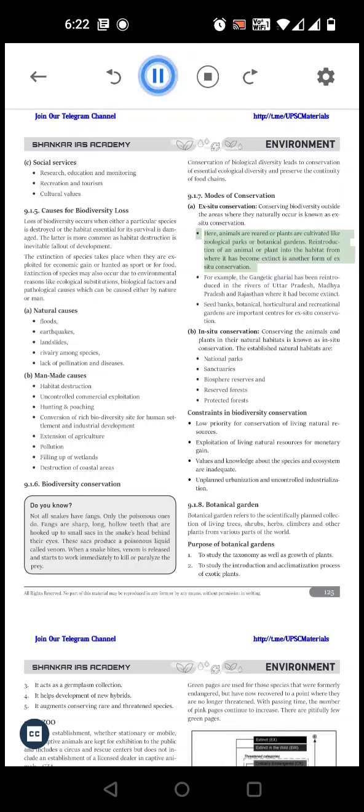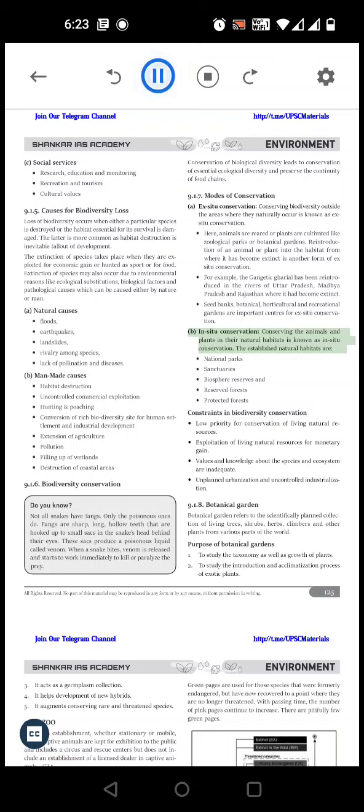Reintroduction of an animal or plant into the habitat from where it has become extinct is another form of ex situ conservation. For example, the Gangetic gharial has been reintroduced in the rivers of Uttar Pradesh, Madhya Pradesh and Rajasthan where it had become extinct. Seed banks, botanical, horticultural and recreational gardens are important centers for ex situ conservation.